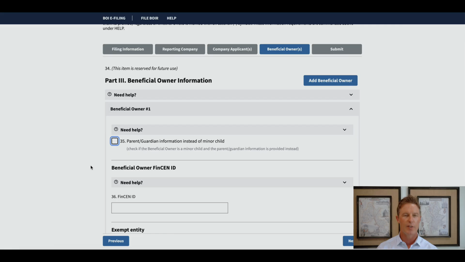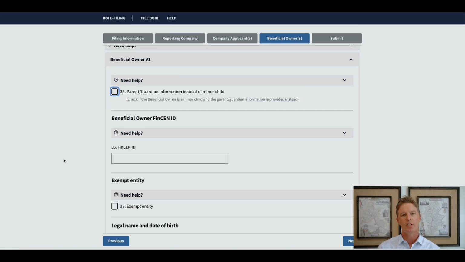Note that number 35 is available in the event that a minor child, let's say I decided to form an LLC and give my minor child 25% interest in that LLC, then I would put my information, not the minor child's information, as a beneficial owner.